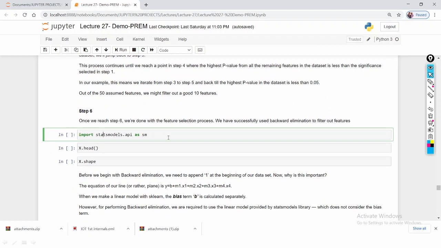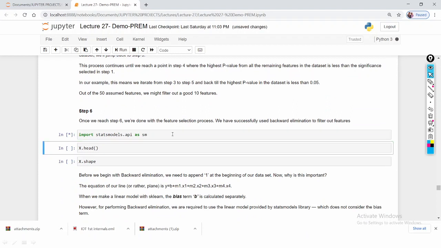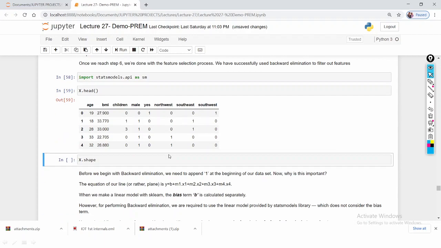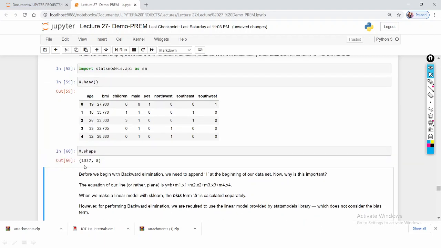First, for the OLS method, we need statsmodels. So import statsmodels.api as sm. Before going further, let's first see the head. This is my x variable. What is the shape here? 1337 observations and 8 columns.